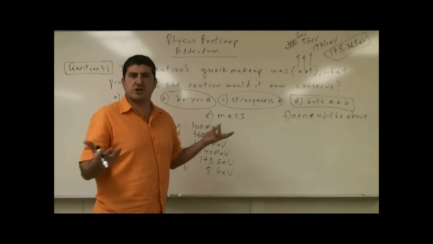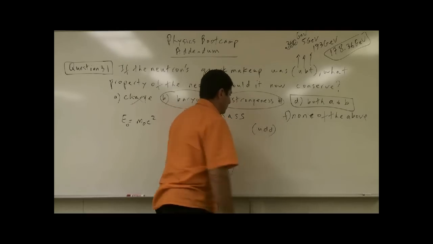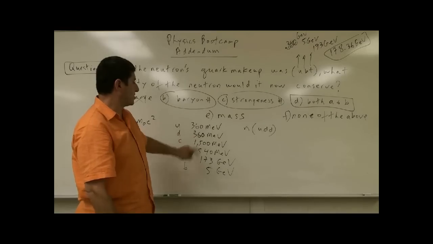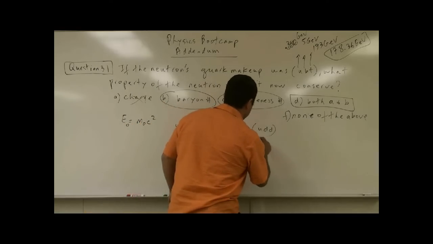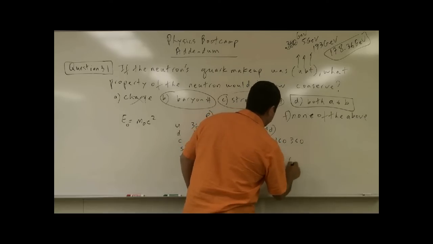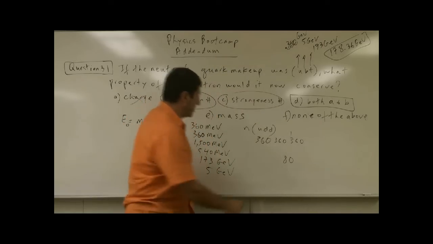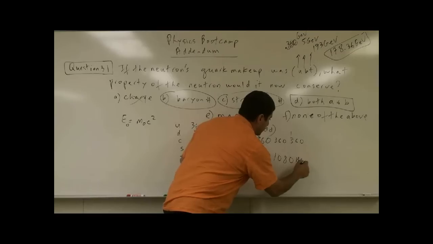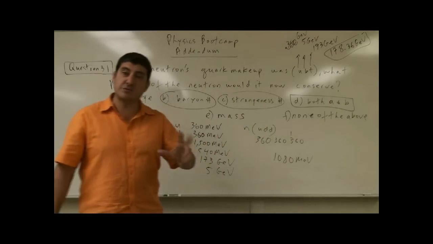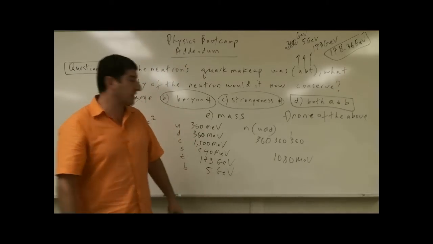What is the energy of the neutron now? It's up, down, down. That's what the neutron is made up of. So it's 360, 360, 360, which is 1080 mega electron volts. So the rest energy of the neutron is approximately the same as the rest energy of the proton at 1080 mega electron volts.